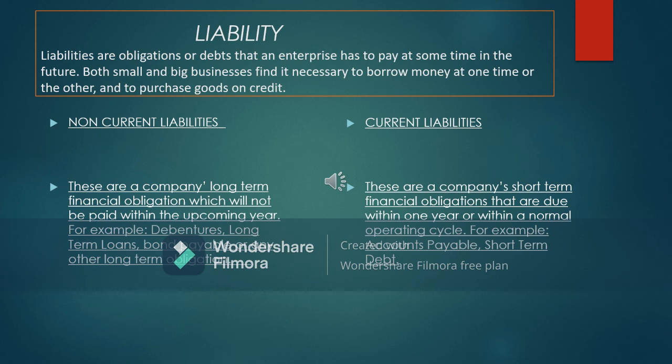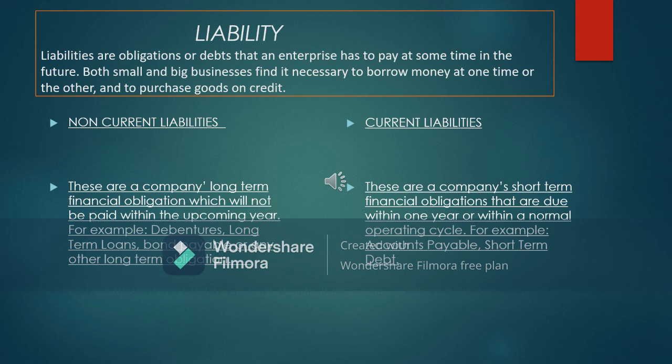Non-current liabilities are the company's long-term financial obligations which will not be paid within the upcoming year or one financial year. So these are the long-term liabilities: debentures, long-term loans, bonds payable, or any other long-term obligations. Current liabilities, again, means 1 year, one accounting period.